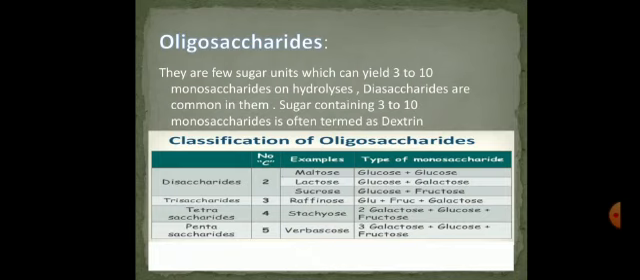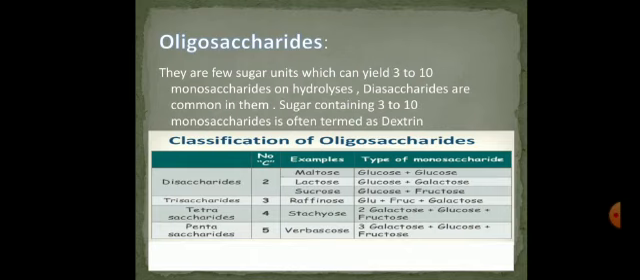Then after disaccharides, there are the trisaccharides. Tri means 3, saccharide means sugar units. This is a sugar that contains 3 units, and their example is raffinose sugar. Raffinose can be formed by combining glucose plus fructose plus galactose. The third type of oligosaccharides is tetrasaccharides. As you can guess from the word, tetra means 4, and here the example is stachyose. Stachyose can be formed by combining 2 galactose plus glucose plus fructose.